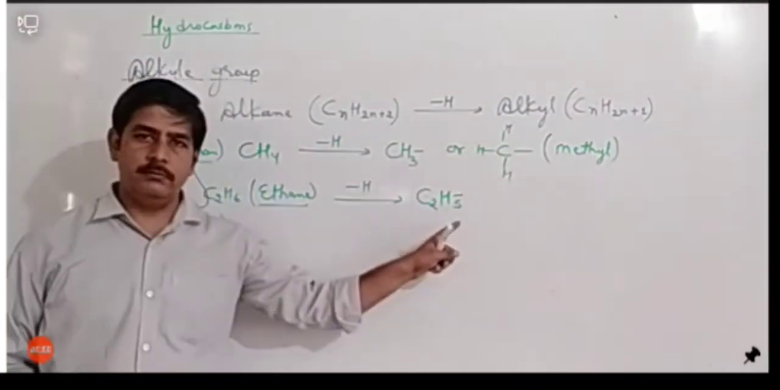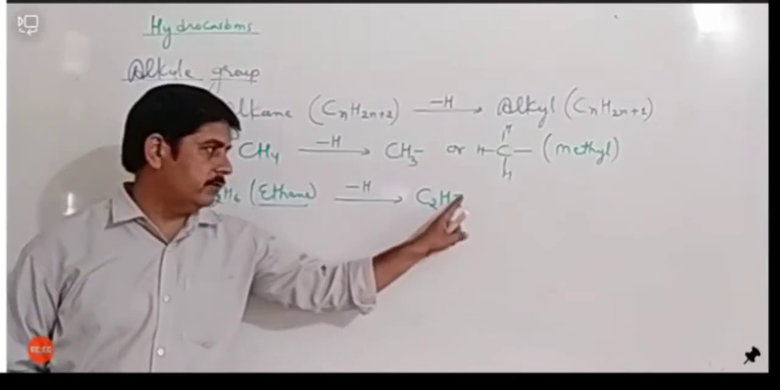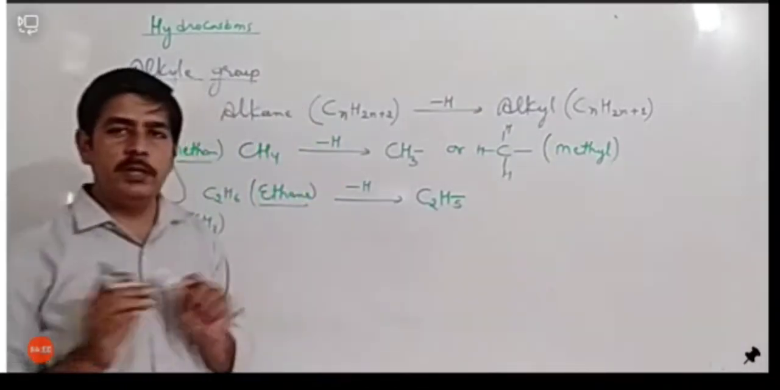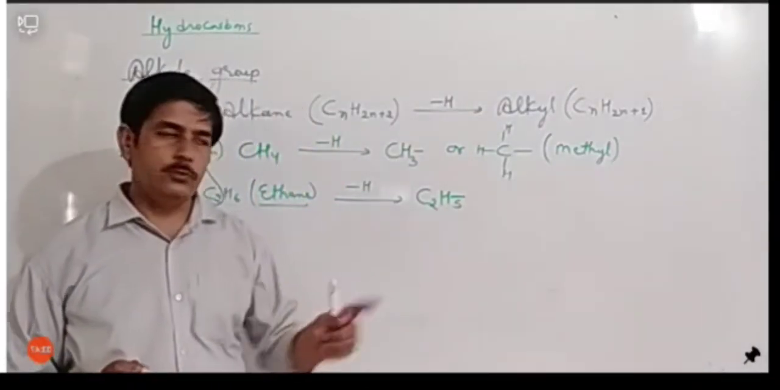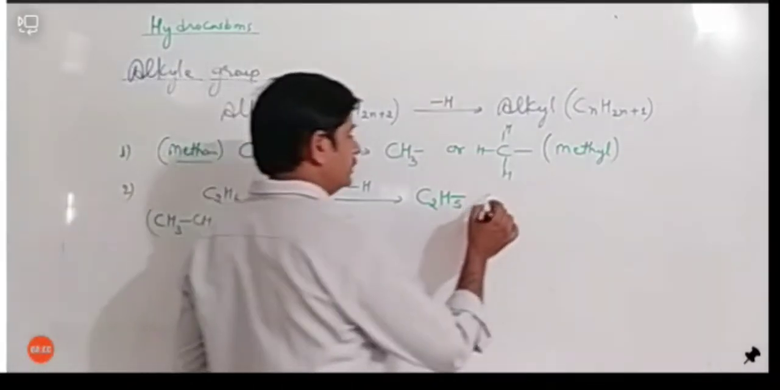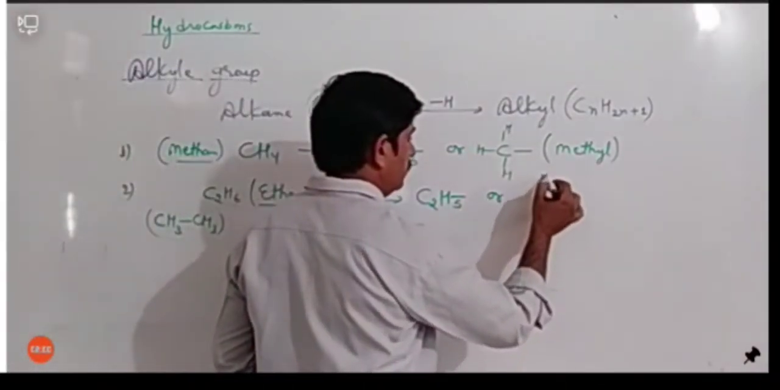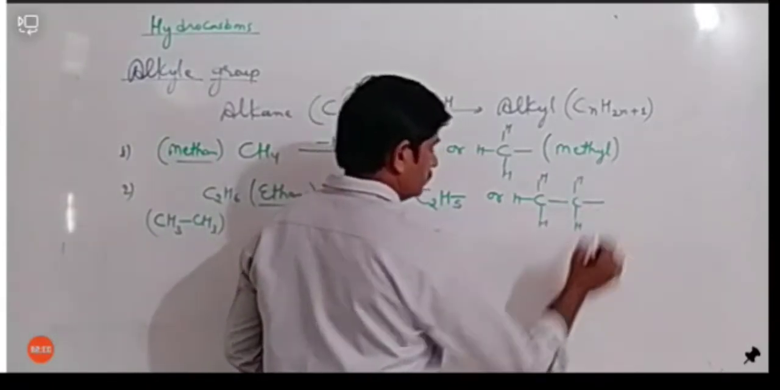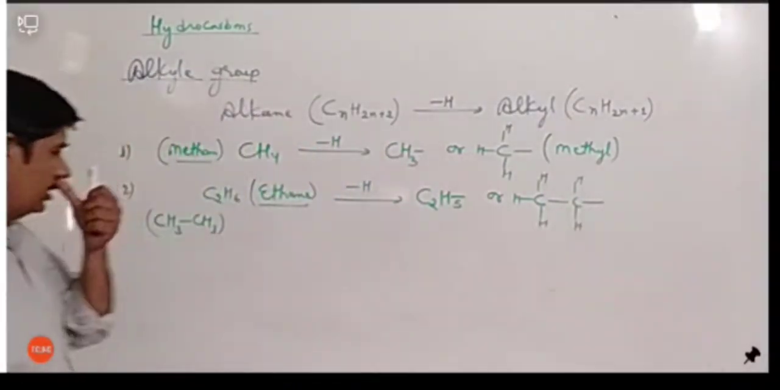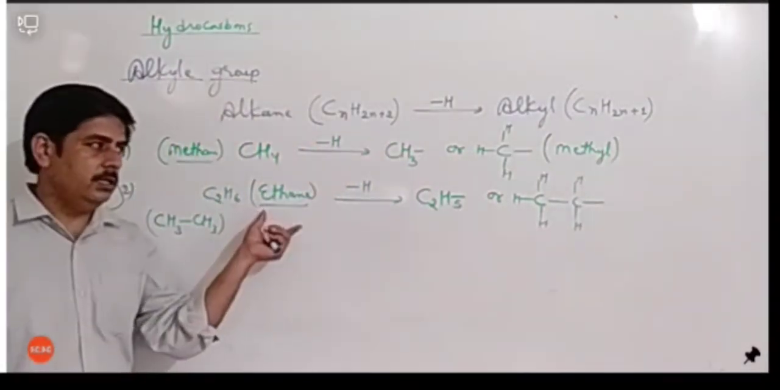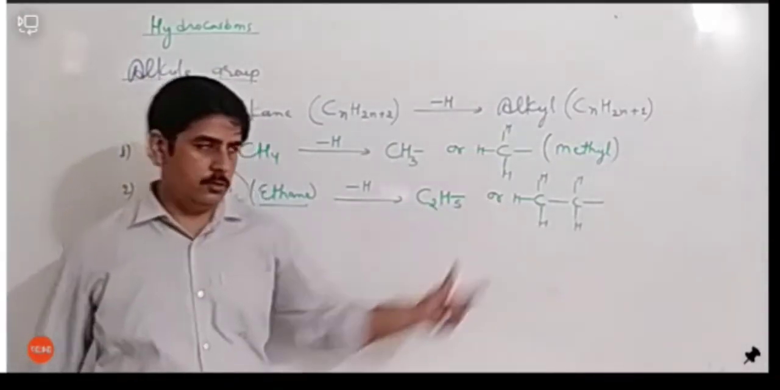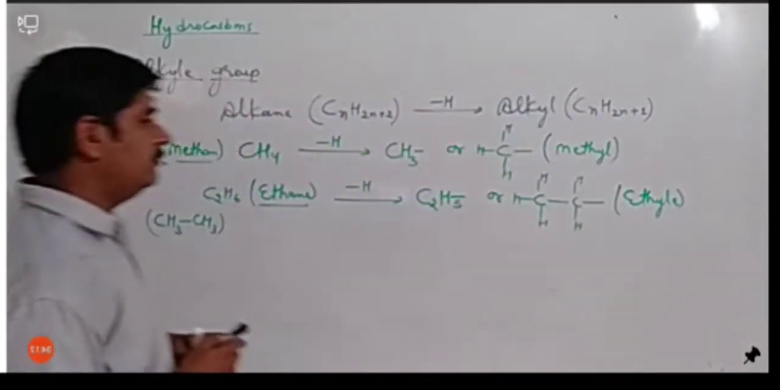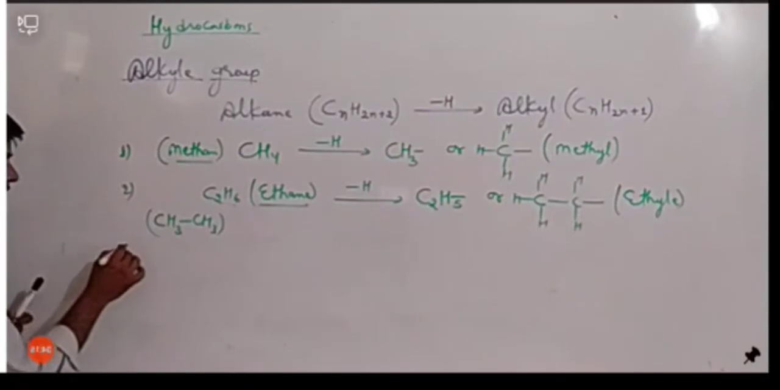This is not a negative sign. Okay, try to understand it. This is not a negative sign which I have used here. This is a free bond because if I remove one hydrogen, one bond will be free. So that's why it is showing the free bond. It can also be represented as carbon, hydrogen, hydrogen, hydrogen, hydrogen, like this. So this is the free valency. So what should we call it? If it is ethane, then it should be ethyl. Okay, it is ethyl.